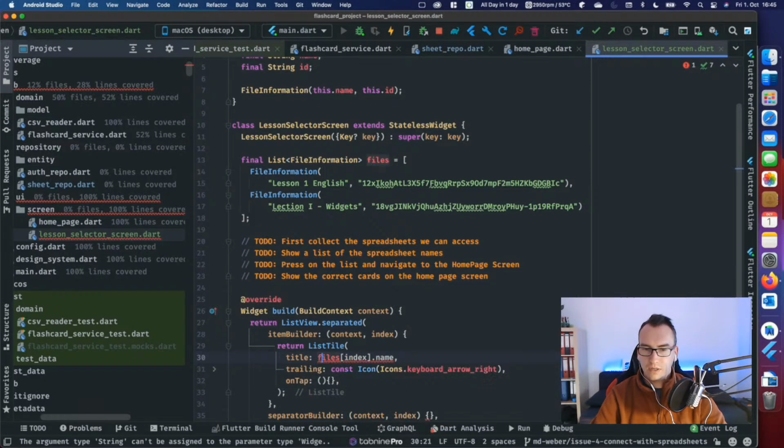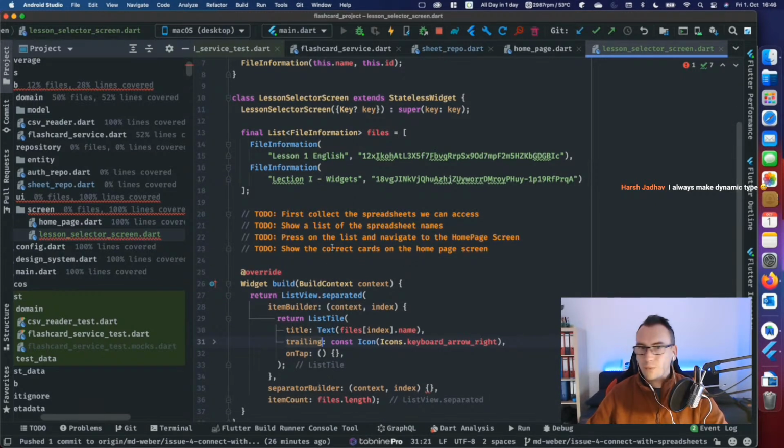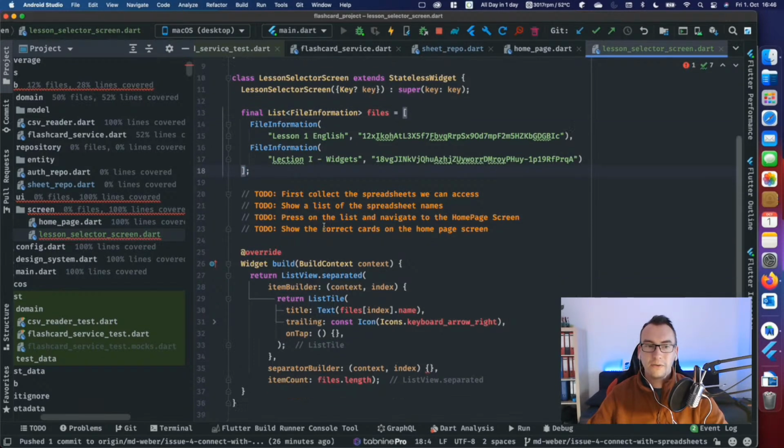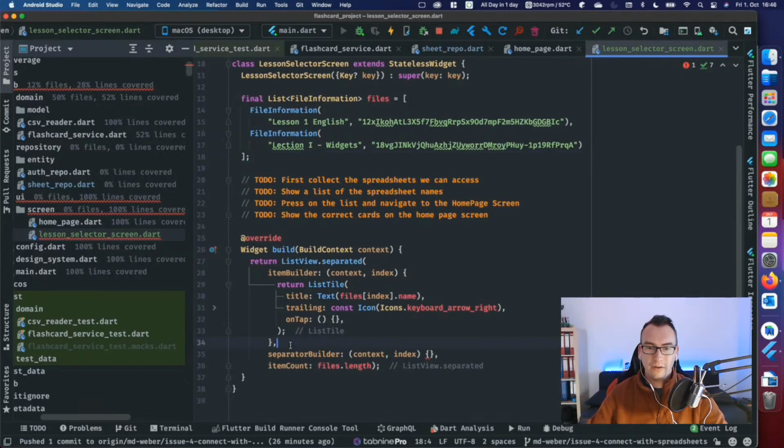So what we can do, thanks to IntelliJ, is wrap it immediately in a text widget. Fair enough. Just a reload. You always make dynamic type. Up here? That's not always a good idea. Or at least it's never a good idea, actually. The downside is that you never really know what is inside of this list. So I would give you the hint to really understand why you need a type here. That improves a lot of your coding style and makes it easier to understand in the future.